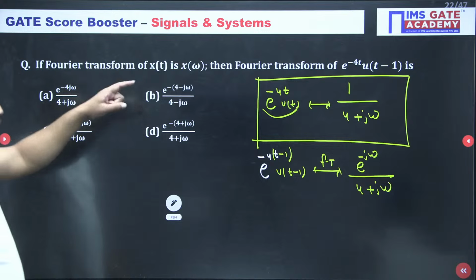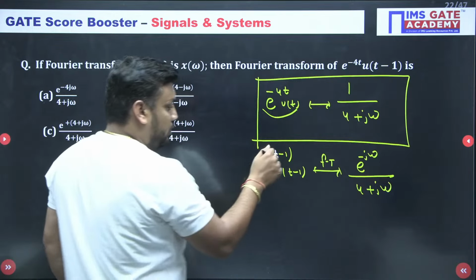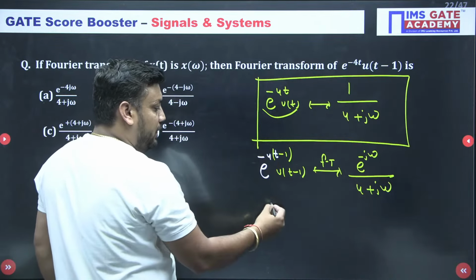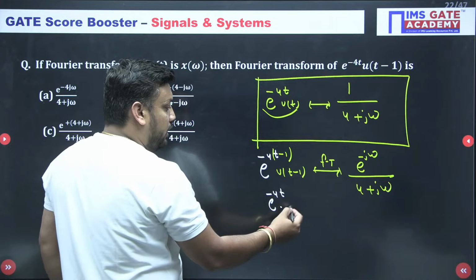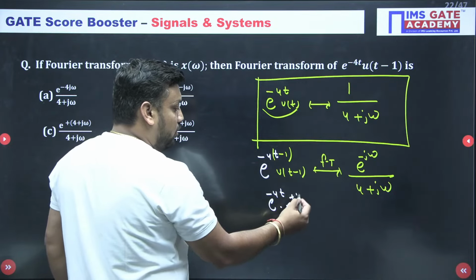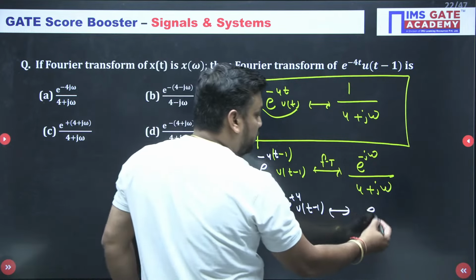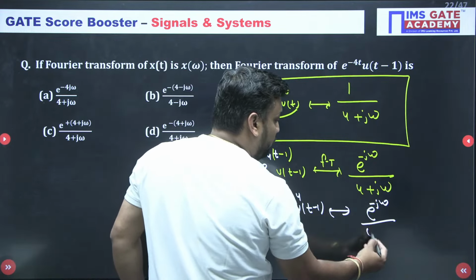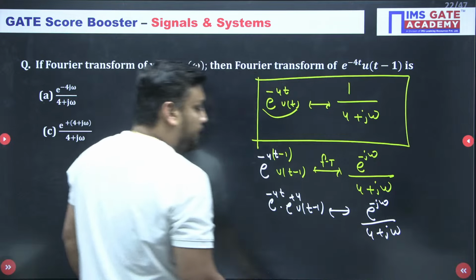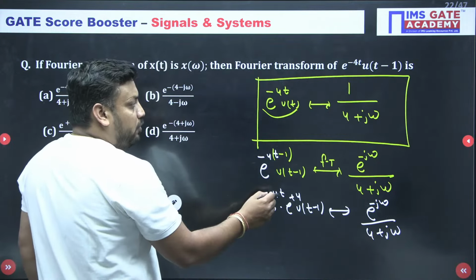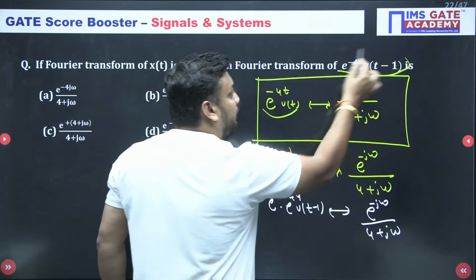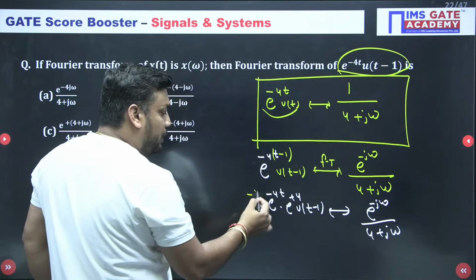But when you see the question, it is not like this. e to the power minus 4t. When you open the bracket, you will get e to the power minus 4 and e to the power minus 4t, and here is u(t minus 1). And the Fourier transform is nothing but e to the power minus j omega upon 4 plus j omega. So if you want this expression, then on both sides you have to multiply with e to the power minus 4.